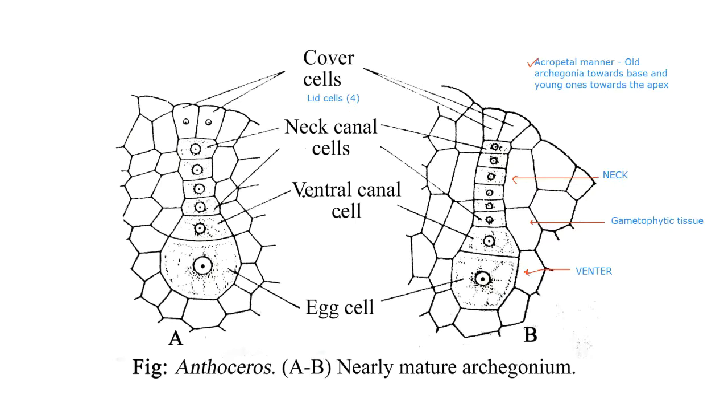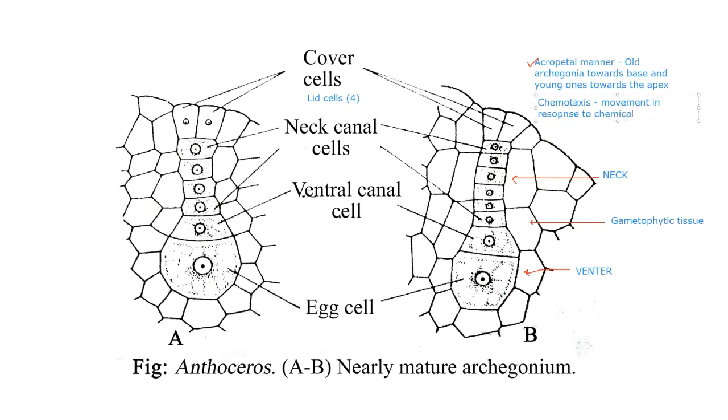So out of the entire mass of anthrozoids which is being attracted due to chemotactic movement or chemotaxis. Chemotaxis or chemotactic movement is the movement in response to chemical.